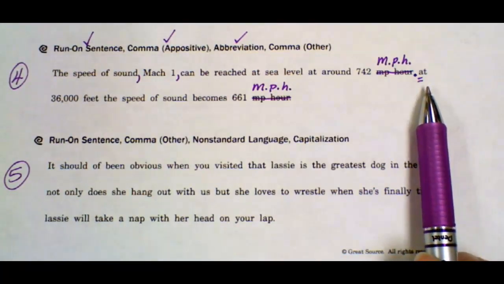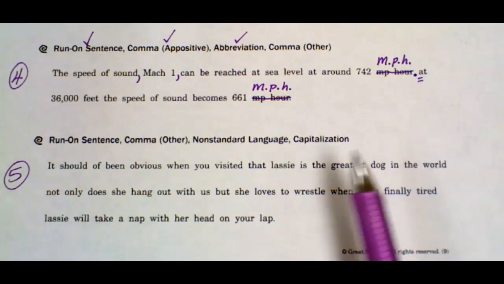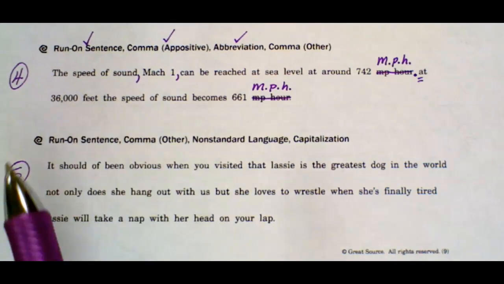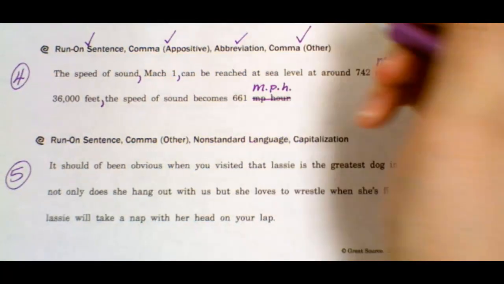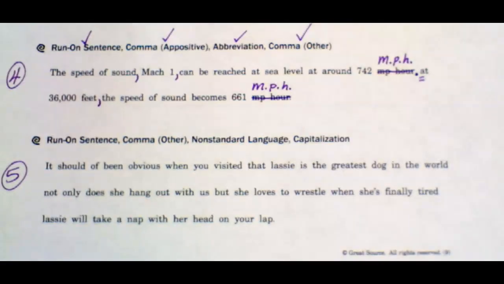It says, at 36,000 feet, the speed of sound becomes 661 mph. You probably heard a pause after that word feet. That's because the phrase, at 36,000 feet, is being used as an introductory clause. So I'm going to put my comma after feet. And now my fourth sentence is corrected.